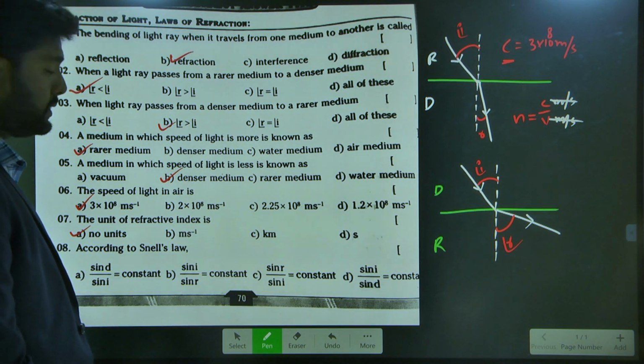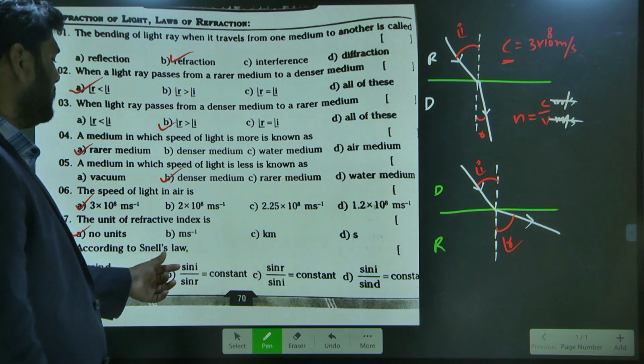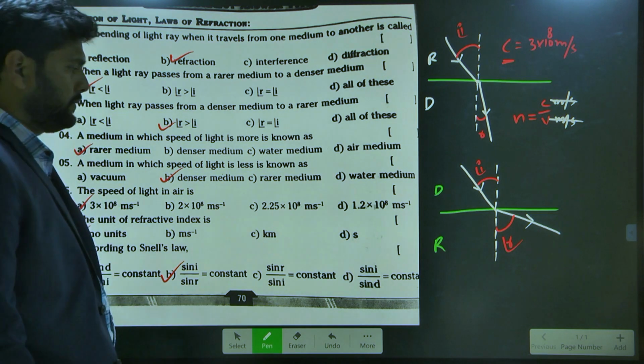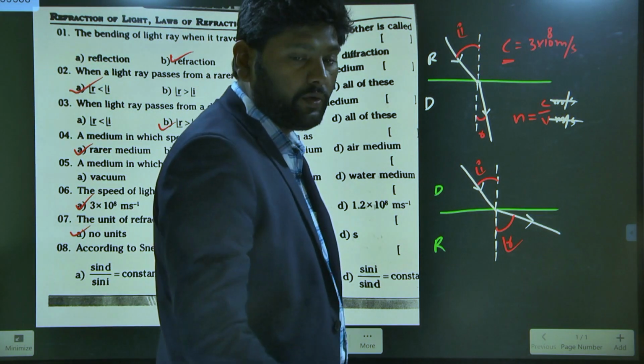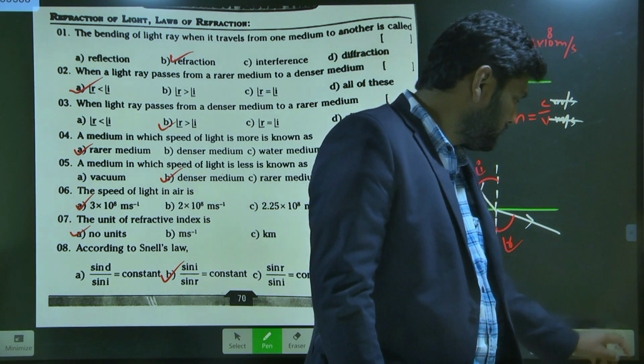According to Snell's law, what is option B here? Sin i by sin r is equal to a constant. Very good, you are excellent. You are doing well. Nice. Can I go for the next slide? Yes, sir. Yeah, go for the next slide.